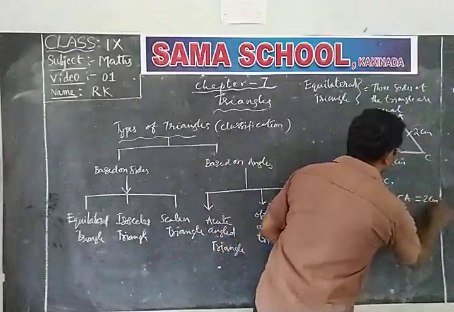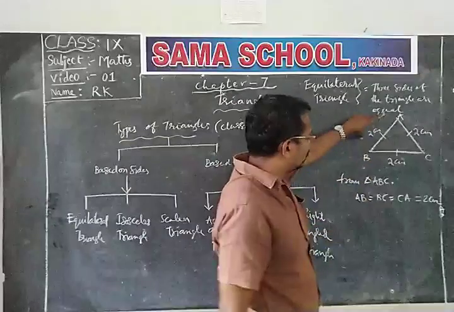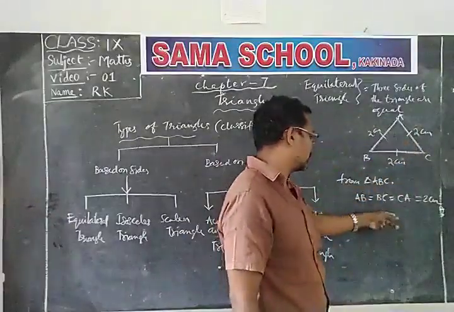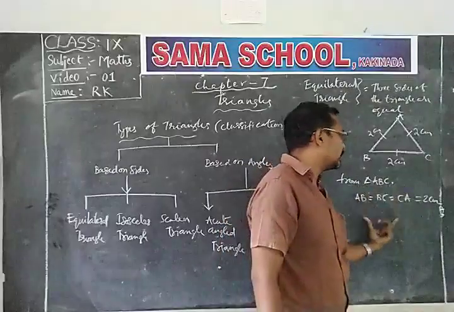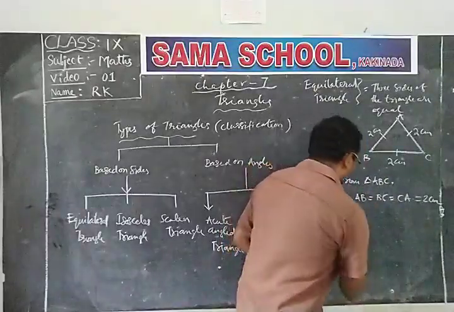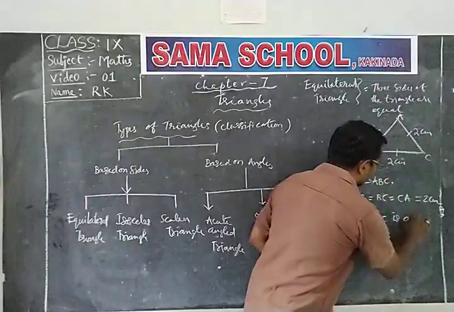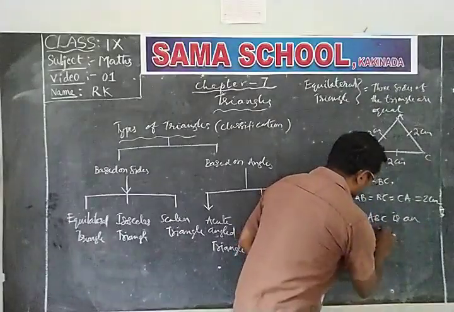Say 2 centimeters. So AB is equal to 2 centimeters, BC is equal to 2 centimeters, and CA also 2 centimeters. Then triangle ABC is an equilateral triangle.